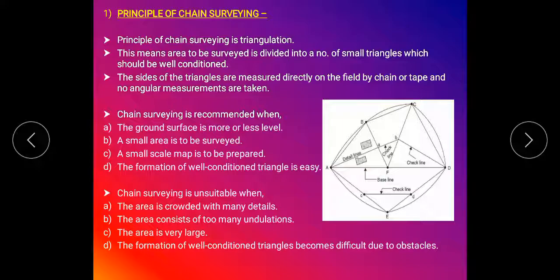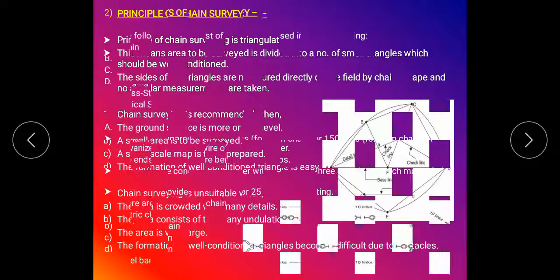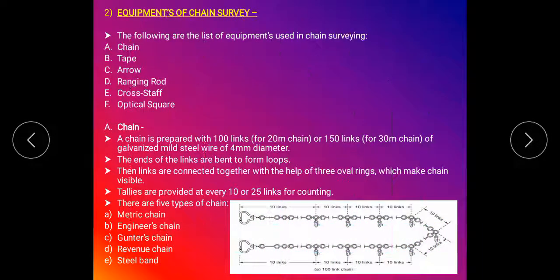So this is the first content of the second topic, chain and cross staff survey of the subject Basic Surveying. Next, our second content of the second topic is the equipments of chain surveying.